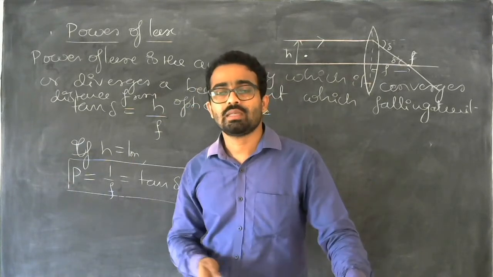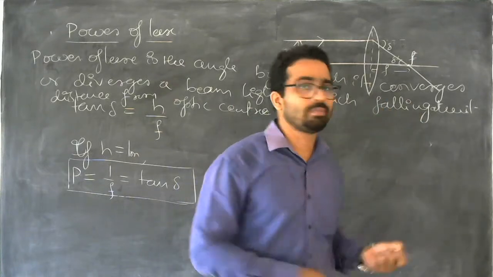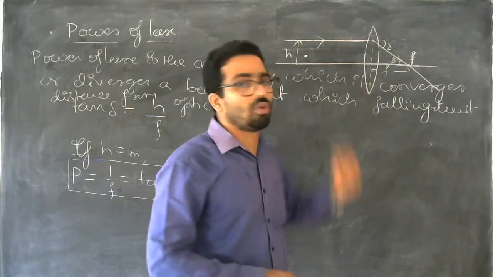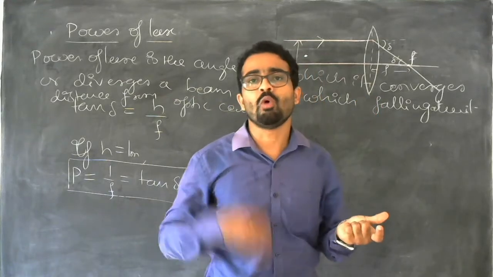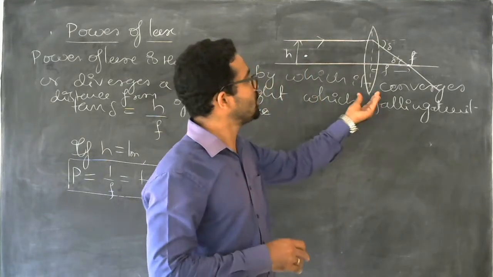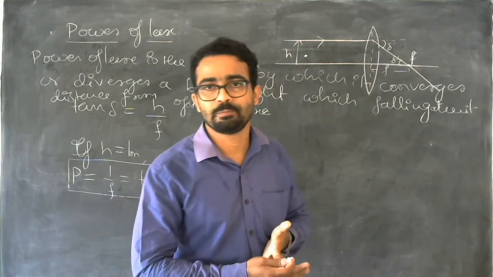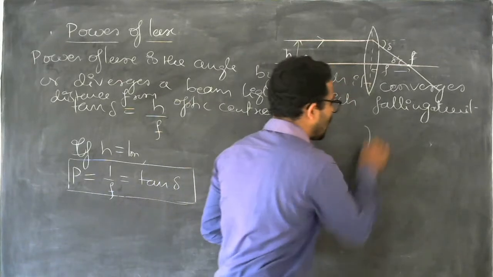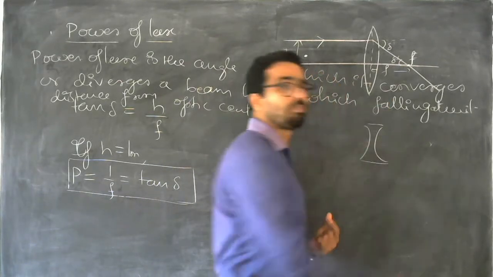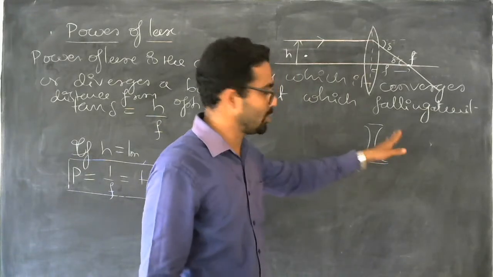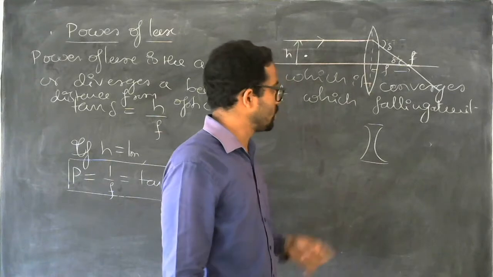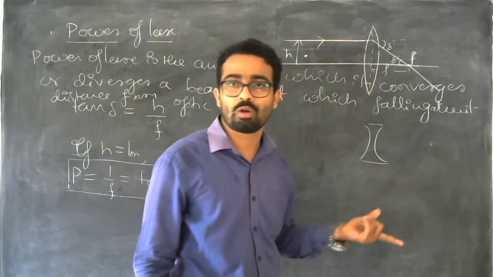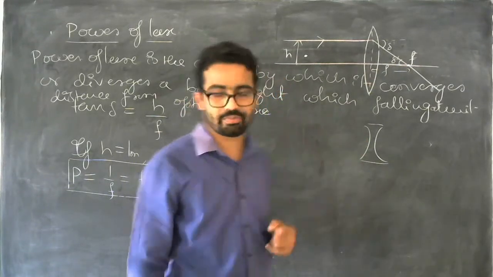If it is a convex lens and its focal length is very short, then this lens has more power and will converge more. If you consider a double concave lens whose focal length is shorter, it has high power, so it will diverge more. Okay, this is one case.